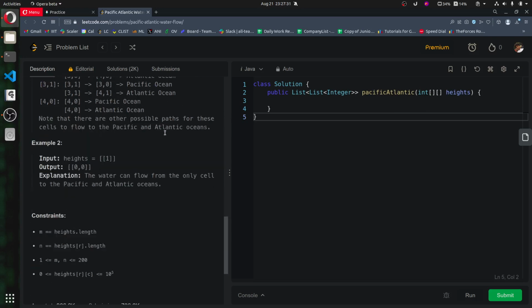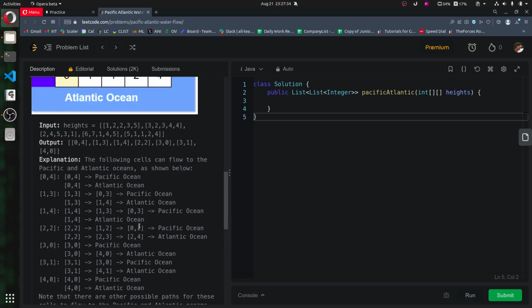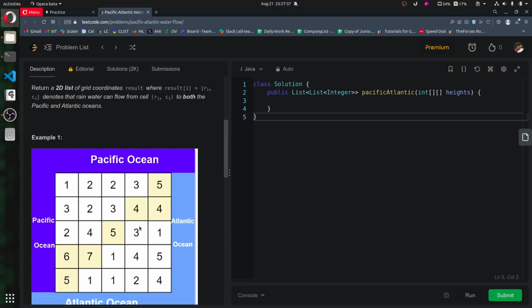Okay, what are the constraints? So we have a 200 cross 200 matrix. For every cell, can we check? There will be 40,000 cells, and we would spend that many steps to check. It is possible only. Like 40,000 cross 40,000 is 16 cross 10 to the power 8, hmm. It is anyway acceptable. So let's first try for every particular cell, and then we may introduce some sort of DP.